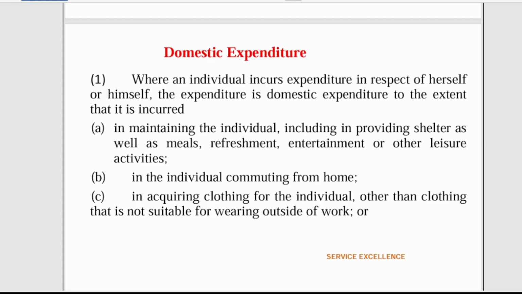So here they're saying that we don't add domestic expenditure to business income. And what is the domestic expenditure? That's what they have explained here. It maintains the individual, including shelter, meals, refreshment that are given to the individual in the house. It's not a business expense. The individual commuting from home is not a business expense. And any clothes that you give to the individual, unless those clothes cannot be worn outside. So if you go and buy a suit for your staff, you can't say that it's a business expense because they can wear the suit to church.